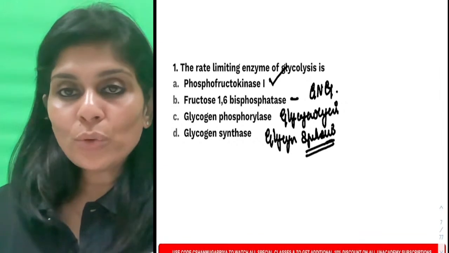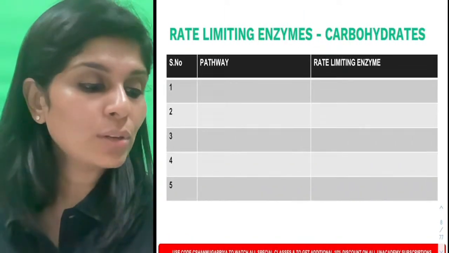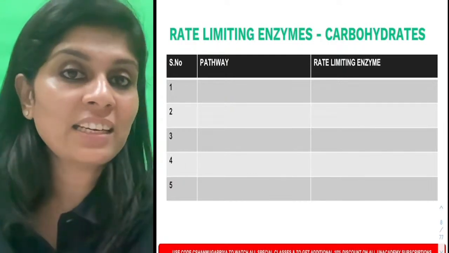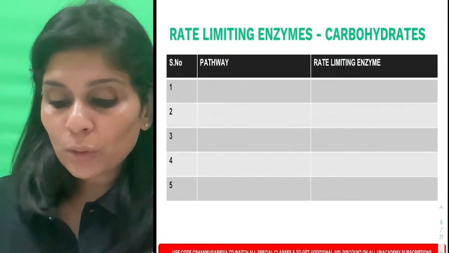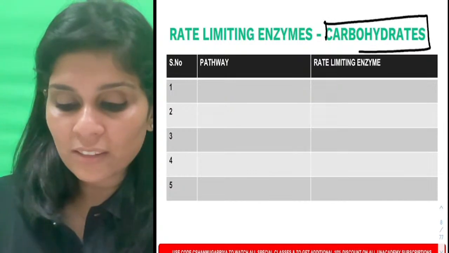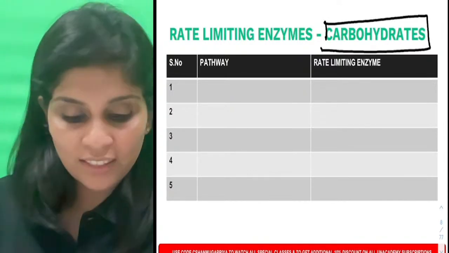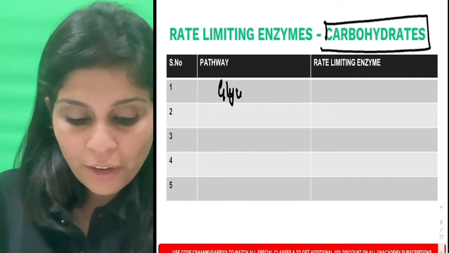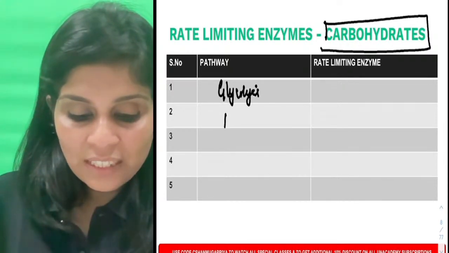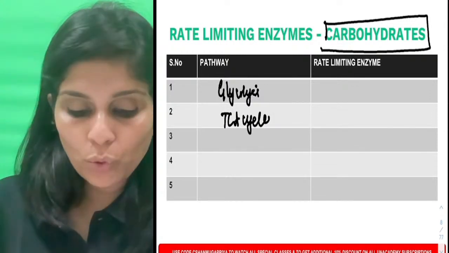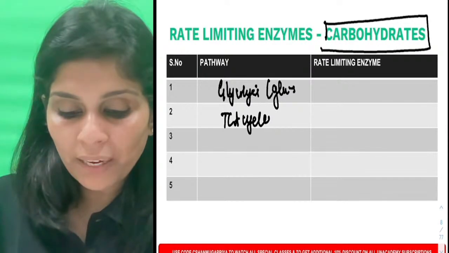So now I am going to help you by filling up this tabular column, so that you will be able to understand and memorize all rate limiting enzymes. So what are the pathways in carbohydrate metabolism? We are going to start with glycolysis, and then we have citric acid cycle. Because in glycolysis, what do we do? We convert glucose into pyruvate.